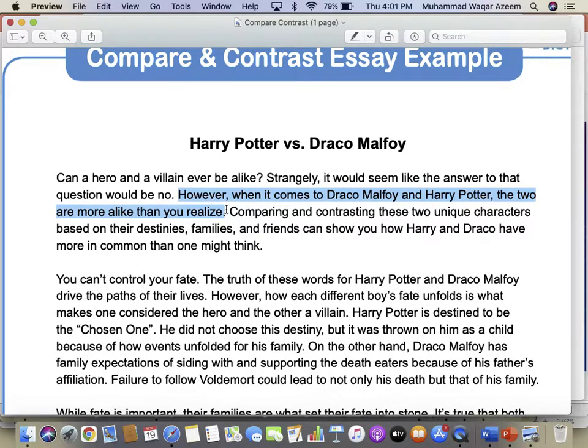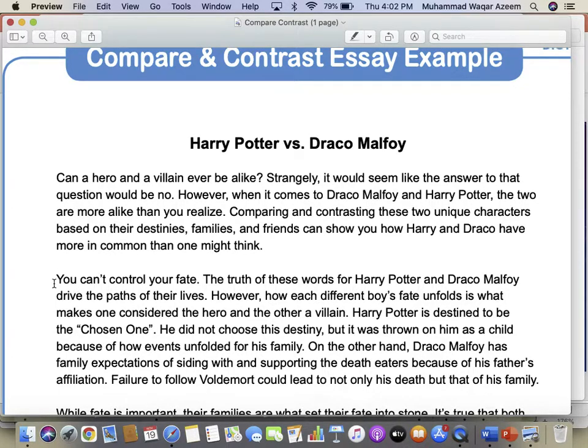So when you write your paragraph, you have to follow exactly the same pattern. Write a topic sentence in which you mention both the subjects being compared and the nature of comparison. You might also say, when it comes to Draco Malfoy and Harry Potter, the two are more different from each other than you realize. In that case, you will have to write the rest of the paragraph accordingly. Alright, let's move to the second paragraph.